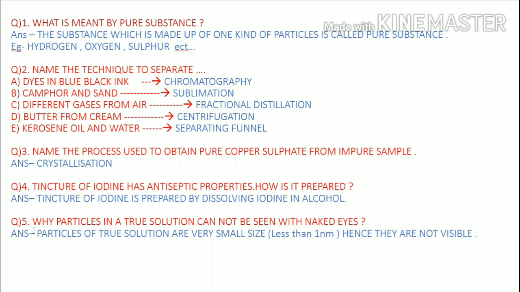Next, number 5: why can particles in a true solution not be seen with naked eyes? The particles of true solutions cannot be seen with naked eyes because they are very small in size, less than 1 nm. So it is very small in size, and that's why our eyes cannot see them.